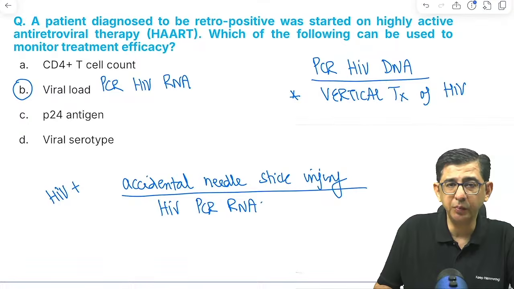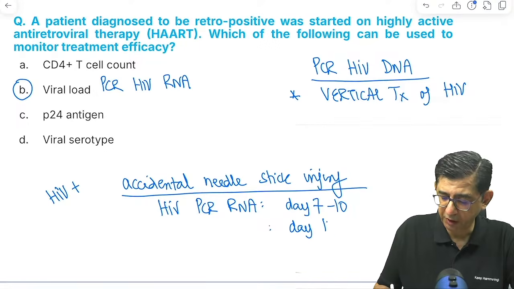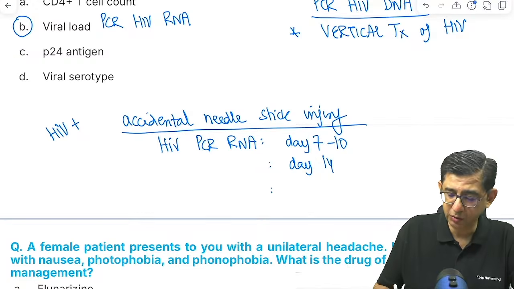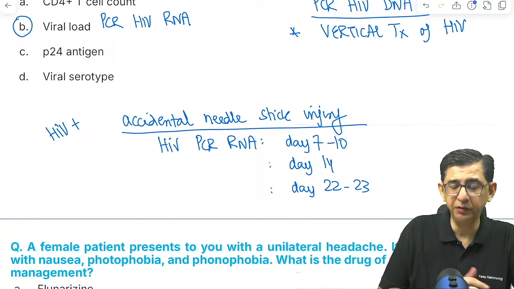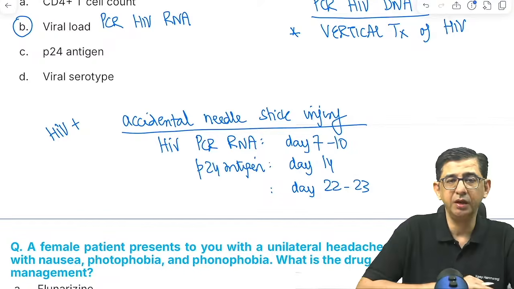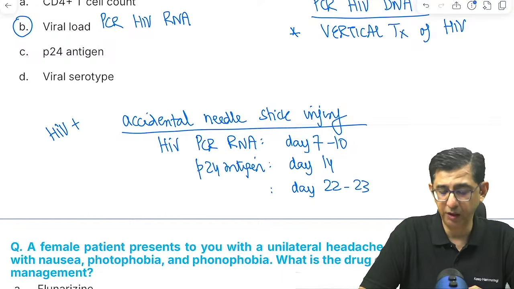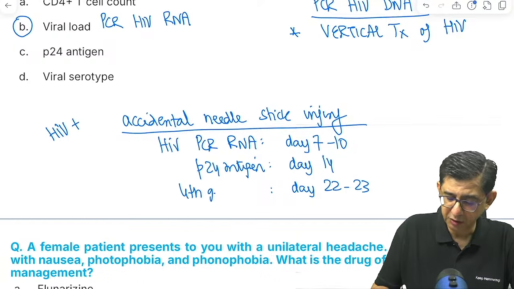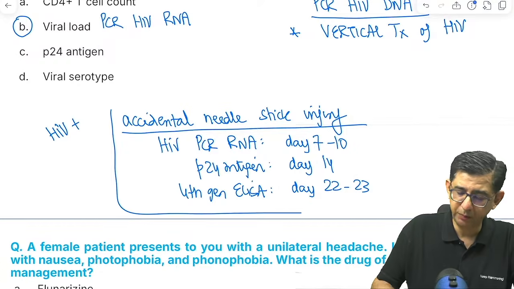This will be turning positive by day 7. Like अगर मुझे prick आज लगा तो day 7 to 10 में ये positive हो जाता है. जो P24 एंटीजन होता है वो day 14 पे पॉजिटिव होता है और जो ELISA टेस्ट होता है वो day 23 पे जाके पॉजिटिव होता है. I'll repeat this again. If I get a prick from a HIV positive patient, then HIV PCR RNA will turn positive by 7 to 10th day. P24 antigen will turn positive by day 14, and that fourth generation ELISA, which will talk about both HIV1 and HIV2, will turn positive between day 22 to day 23 in a patient. So that is how we would be doing blood test in a patient.